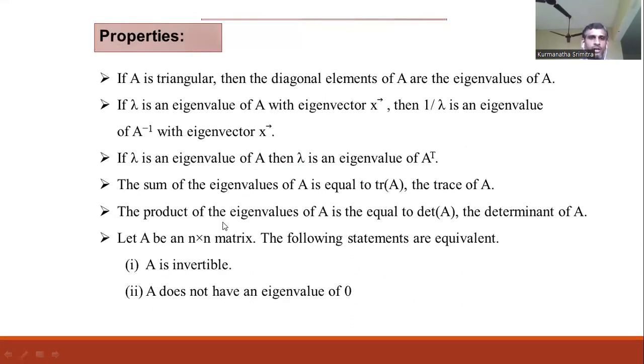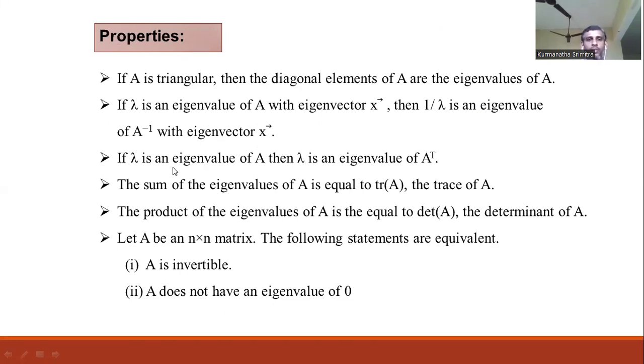Now some properties are there. For a triangular matrix capital A, the diagonal elements of matrix A are the eigenvalues of that matrix. Second, if lambda is the eigenvalue of A with eigenvector x bar, then 1 by lambda, the reciprocal of that eigenvalue, is the eigenvalue for the inverse of matrix A corresponding to the same eigenvector x bar.